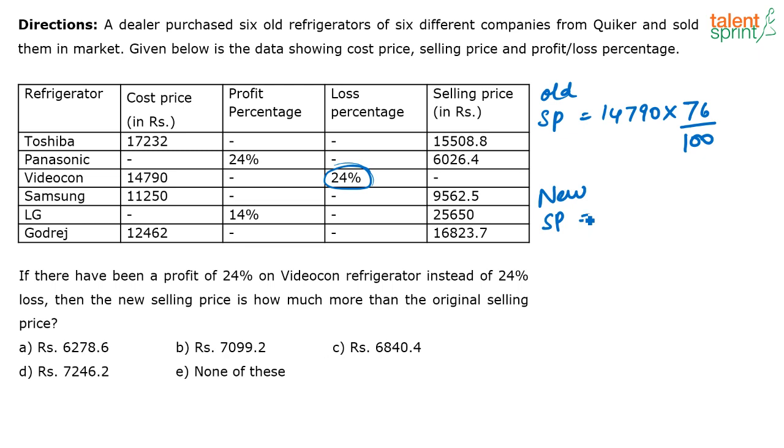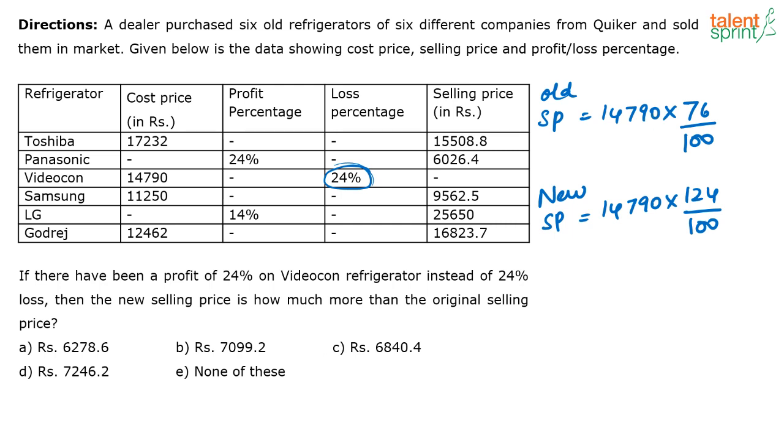Now what is the new selling price? What is the price at which he is selling now? They are saying that instead of a loss, if he had made a profit of 24%, in that case what would have been the selling price? It is nothing but 14790 into 124 by 100. Correct? Now what are they asking? What is the difference between the new selling price and the old selling price? That is what they are asking.